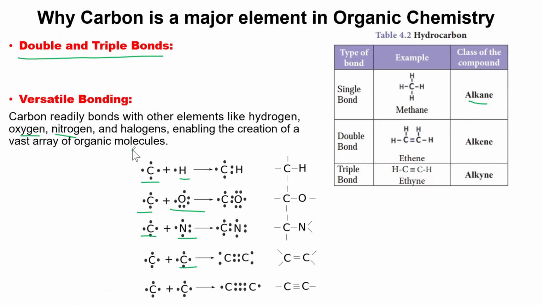Number 1, it has the ability to form tetravalent bonding, and it also has the ability to undergo catenation, and it can form single, double, and triple bonds. And lastly, the versatile bonding nature of carbon, where it connects with different atoms.